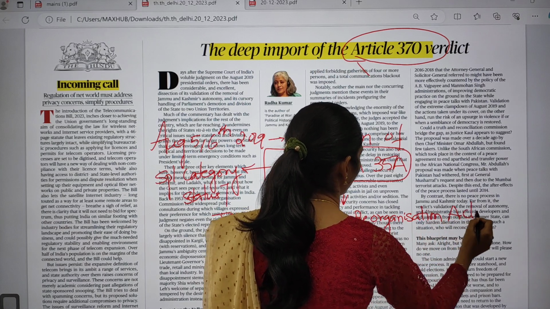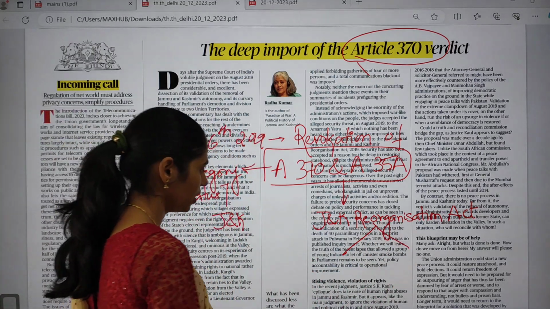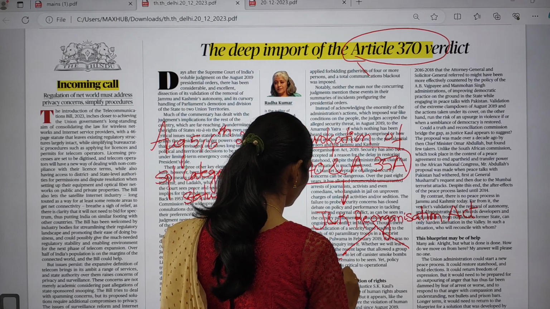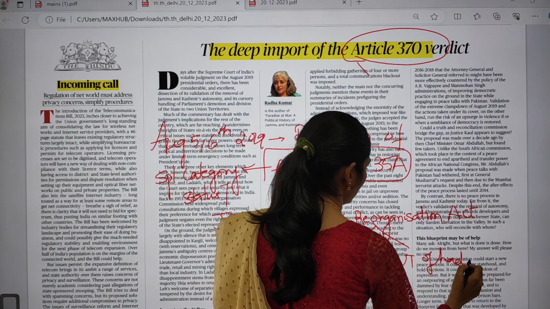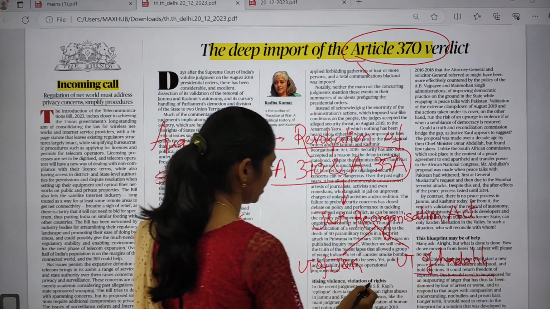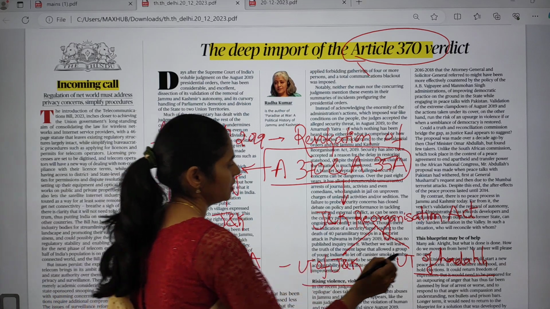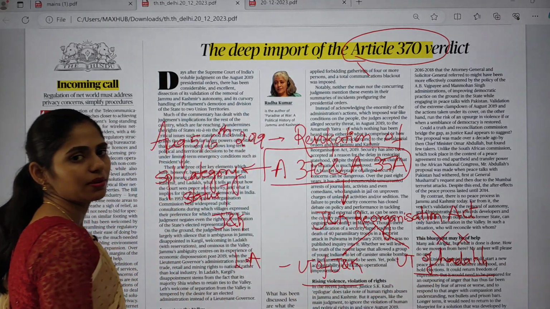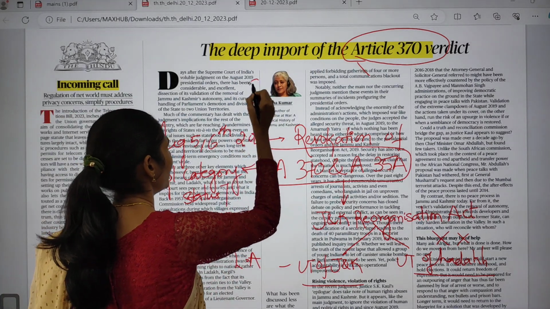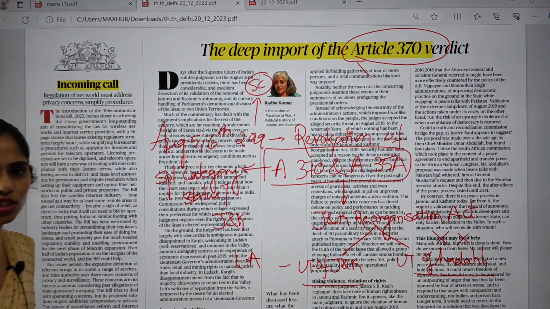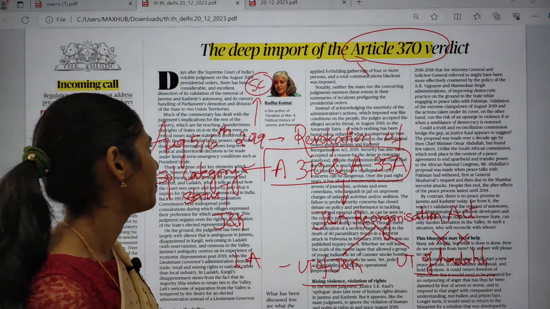The Jammu and Kashmir Reorganization Act bifurcated the erstwhile Jammu and Kashmir state into 2 union territories. The first is the UT of Jammu and Kashmir, the next is the UT of Ladakh. Now the UT of Jammu and Kashmir has a legislative assembly, but Ladakh does not. Regarding this issue, many petitions were filed in the Supreme Court on whether the revocation of Article 370 and 35A is correct or not.